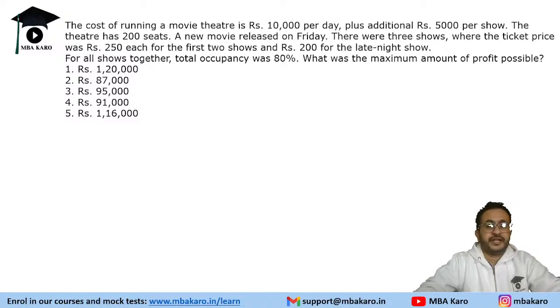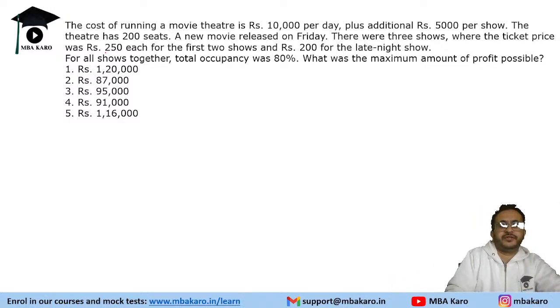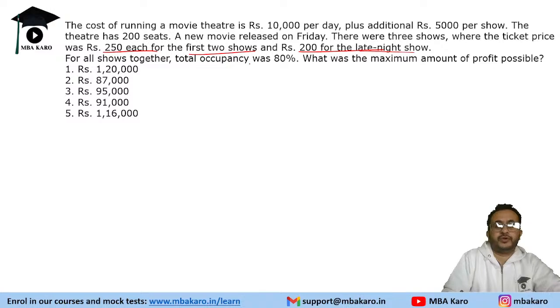The cost of running a movie theater is rupees 10,000 per day plus additional 5,000 per show. The theater has 200 seats. A new movie released on Friday. There are 3 shows where the ticket price were 250 each for the first 2 shows and 200 for the late night show. For all shows together, the total occupancy was 80%. Maximum amount of profit.